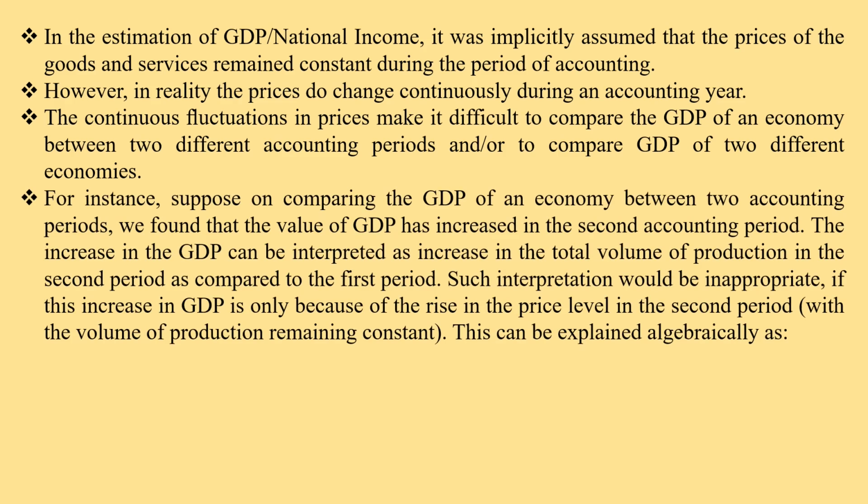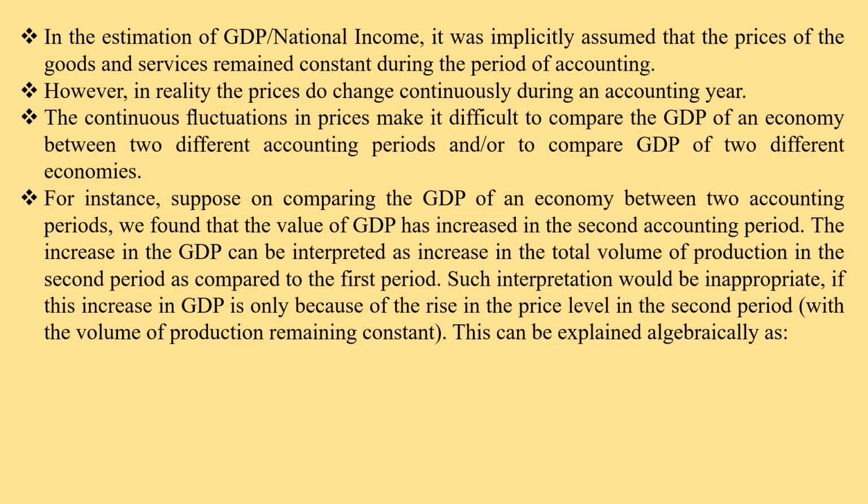Try to understand it with the example. Suppose in the year 2019, the GDP is X, and in the year 2020, the GDP is Y. When we compare the GDP of these two accounting years, and we find that the GDP in the accounting year 2020 has increased, it makes us interpret that the economy in the year 2020 has improved.